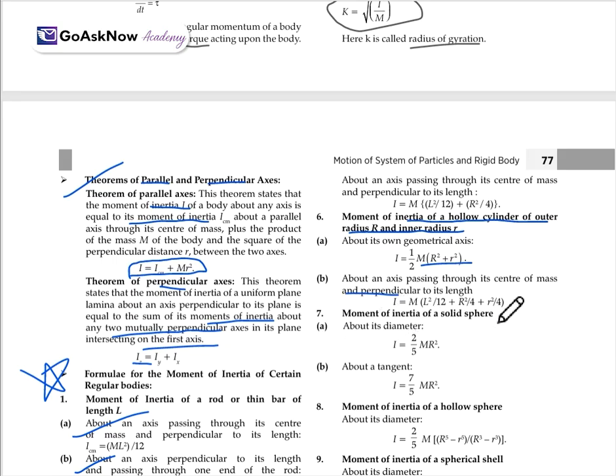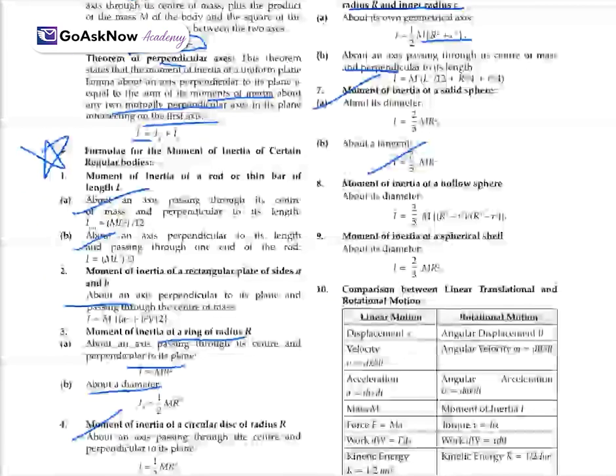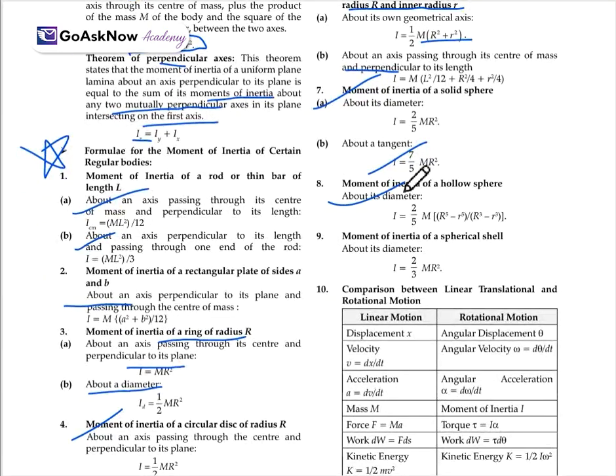Moment of inertia of a solid sphere about the diameter will be equal to 2/5 MR². About the tangent, I is equal to 7/5 MR². Moment of inertia of a hollow sphere about its diameter, I will be equal to 2/5 M (R⁵ minus r⁵) upon (R³ minus r³). Moment of inertia of a spherical shell about its diameter, I will be equal to 2/3 MR².